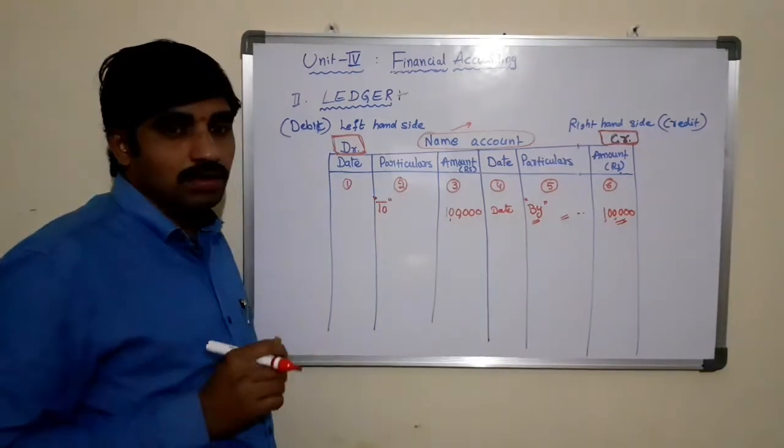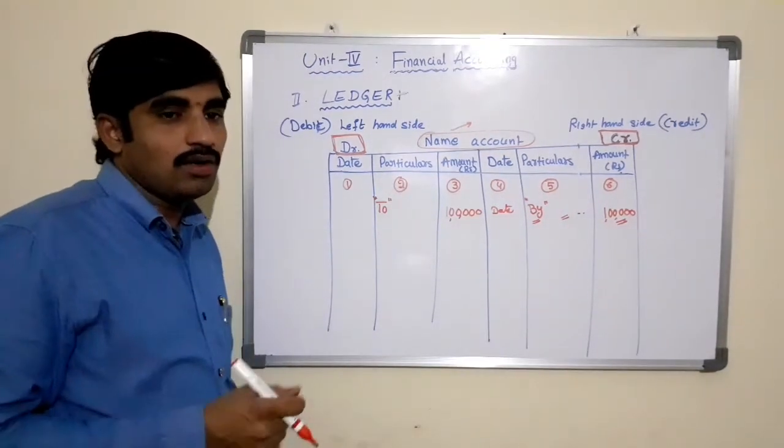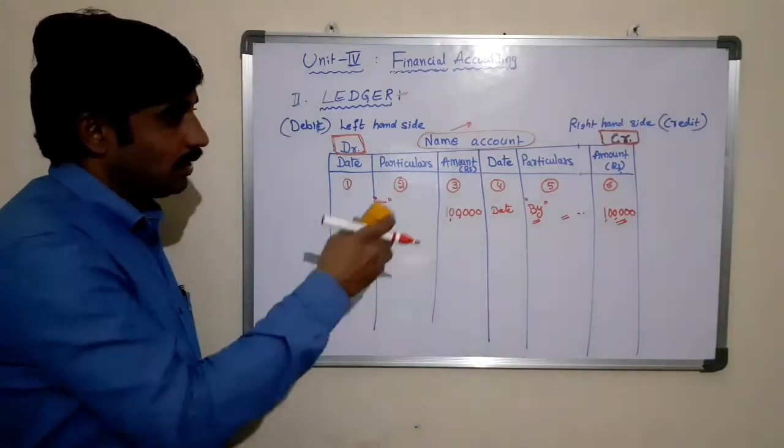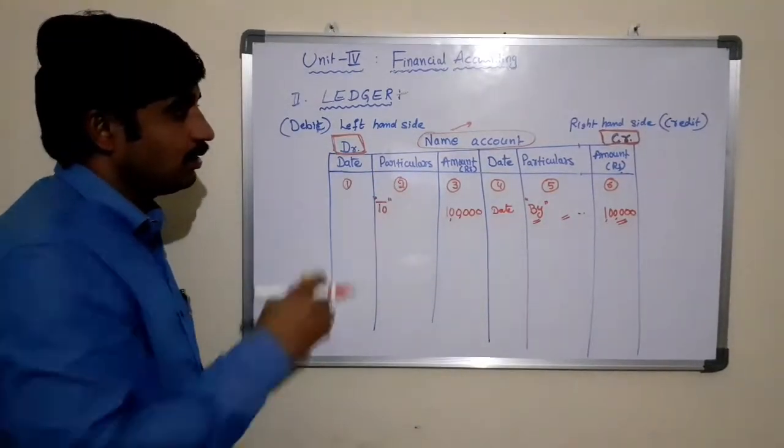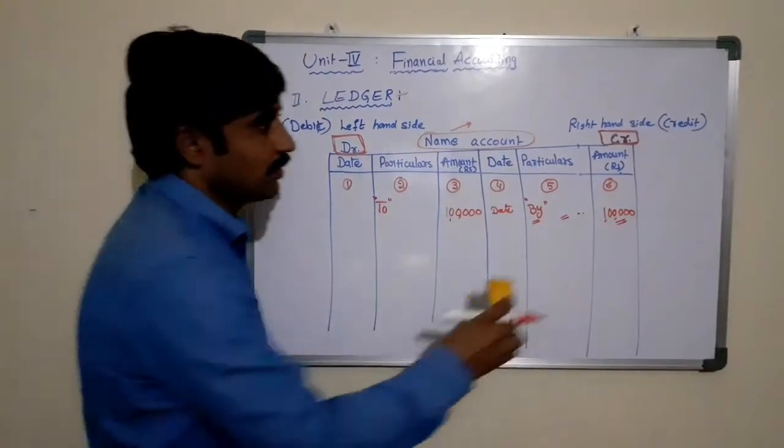So this is about the ledger. Now let us take one simple illustration of how we can post the entry or the item in the ledger account from the journal entries, right?